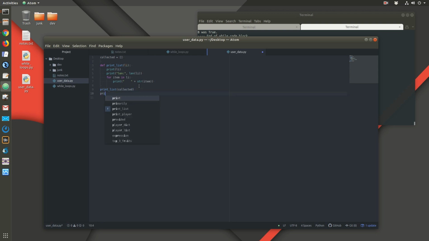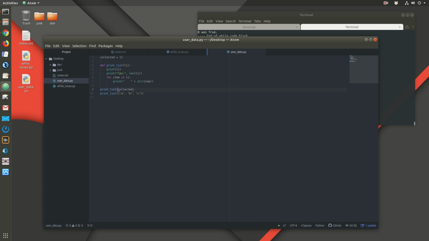Later I can print list again and pass in a different context. Okay, this is a function call again. I'm calling Python to look up this function and then execute this code block, and I'm passing in a different argument for li.